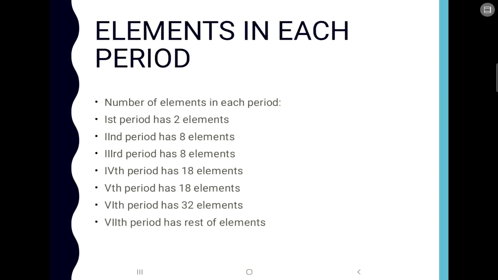Now how many elements are present in each period? The first period consists of 2 elements, then the second and third have 8, the fourth and fifth have 18, the sixth period has 32 elements, and the seventh period has the rest of the elements. So this is a general order to keep in mind for how many elements are present in each period.